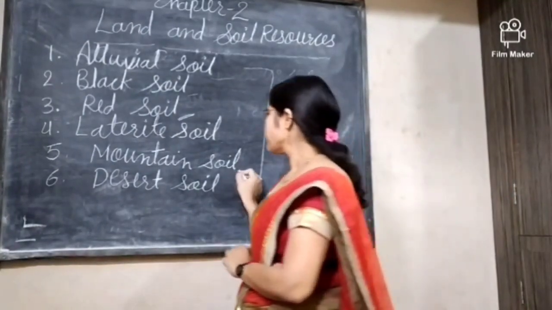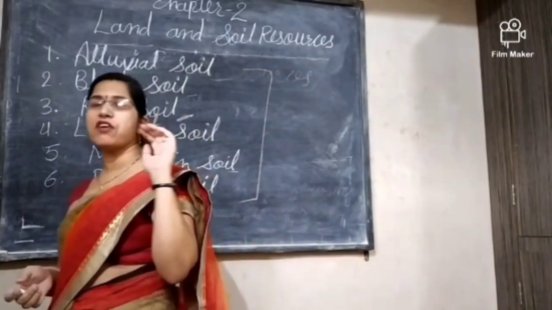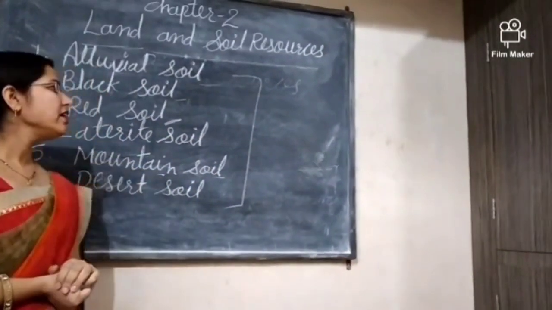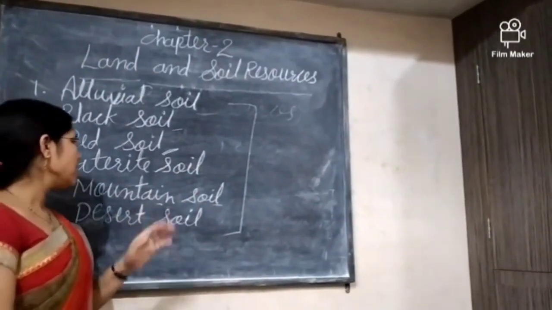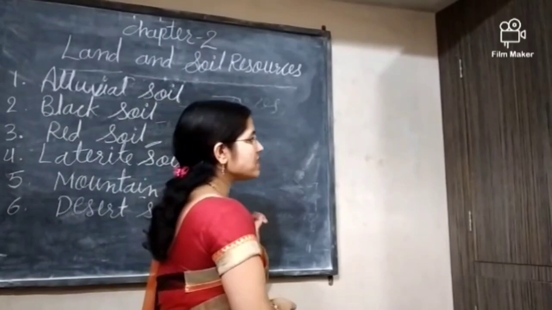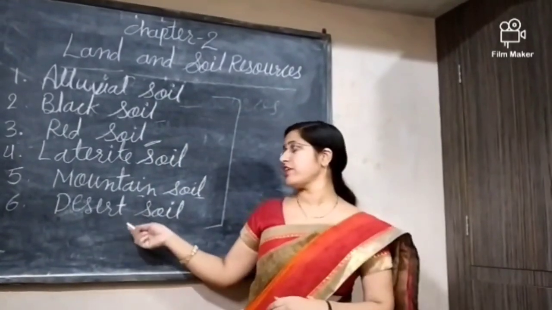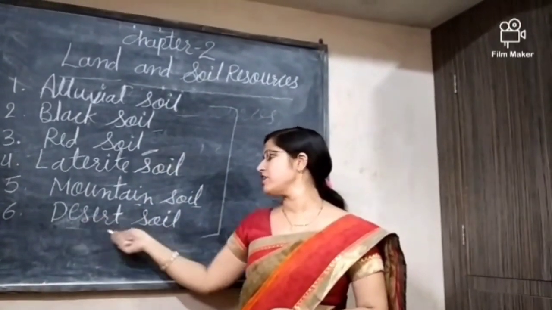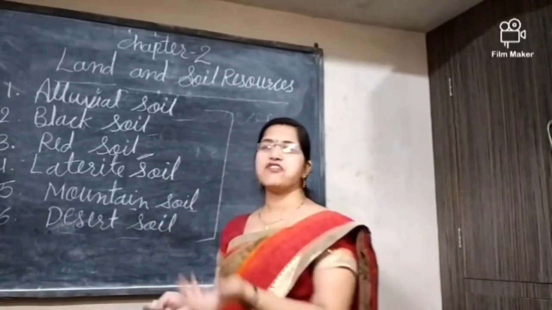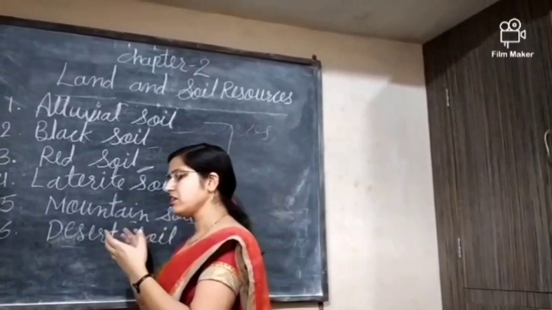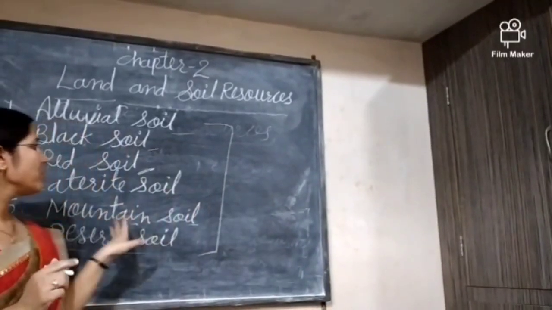And next, that is the mountain soil. This type of soil is found in mountain areas, and it has a smaller amount of humus. And next soil, that is the desert soil. This desert soil is less fertile compared to all the other soils, and only some sparse vegetation, like cactus and similar plants, grows in this type of soil.